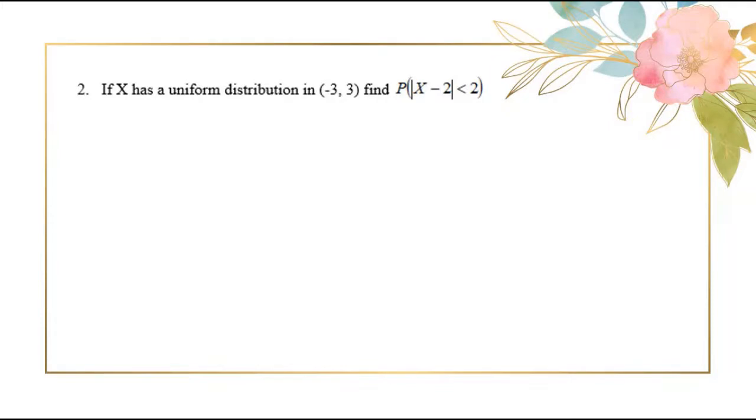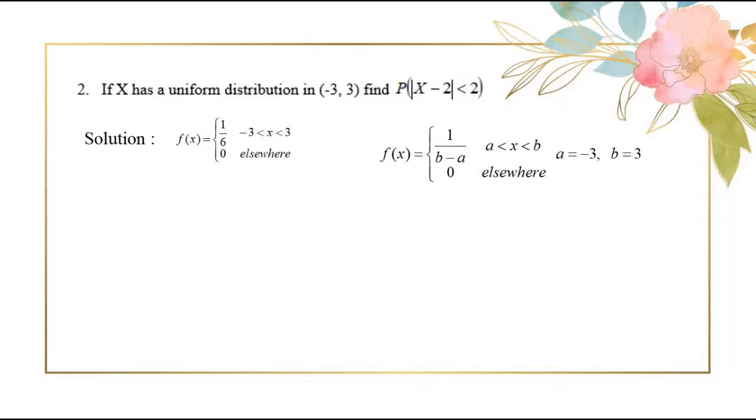Now let us proceed with the second question. If x has a uniform distribution in the interval −3 to 3, find the probability of |x − 2| < 2. Let us first find out the probability function of uniform distribution in the interval −3 to 3. We know this is our function where a is −3 and b is 3. After substituting, you will get f(x) as 1/6 within the interval −3 to 3.